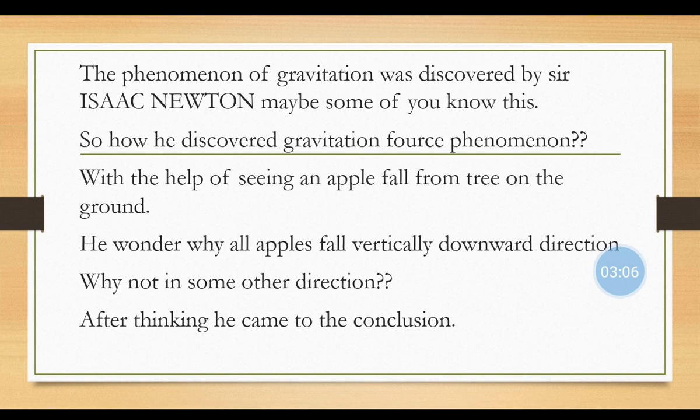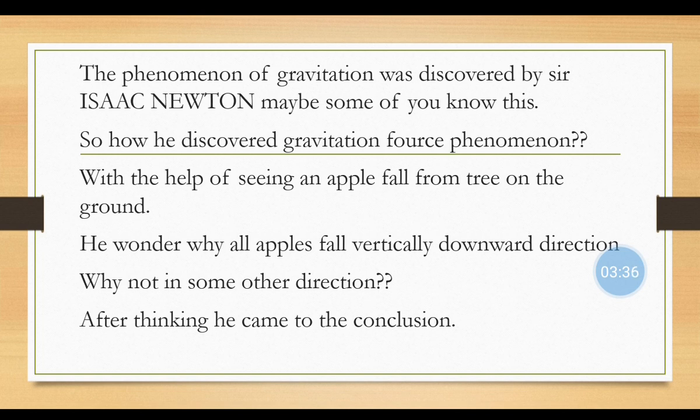Many of you know how to play cricket. When you throw a ball in an upward direction, what happens? It comes downward. Why does it come downward? Why does it not go upward again or in some other direction? Because of the gravitation force.